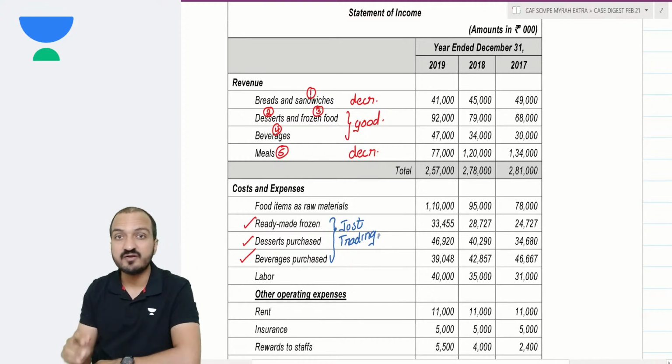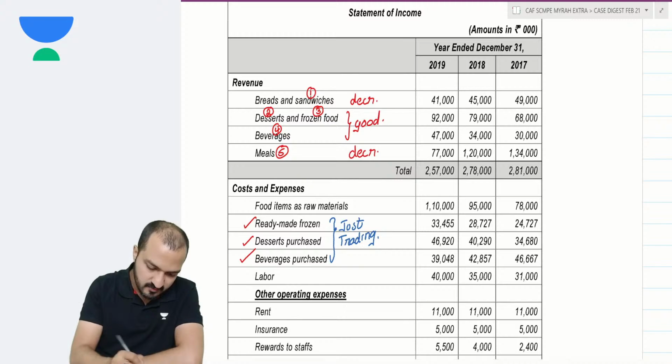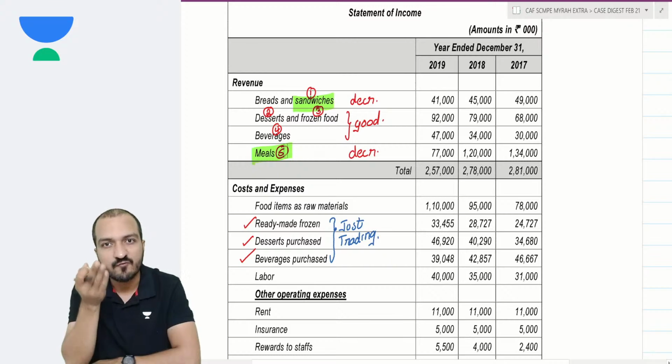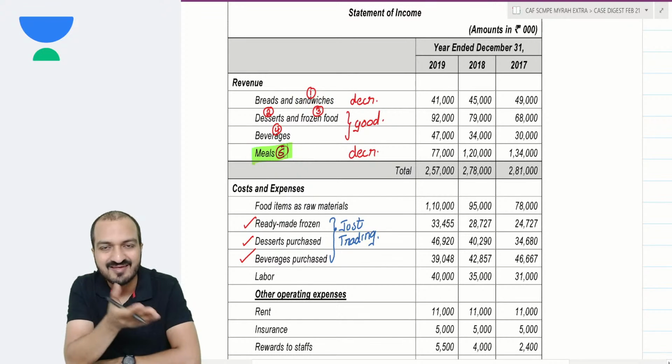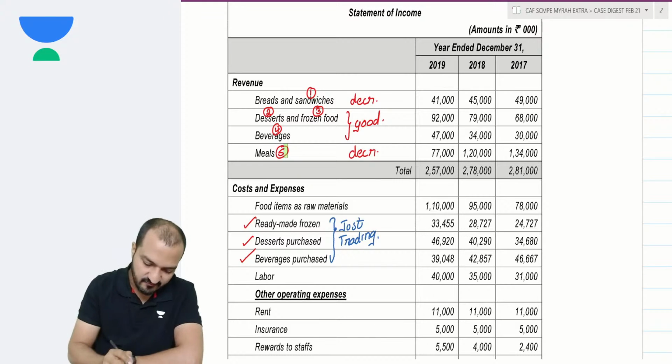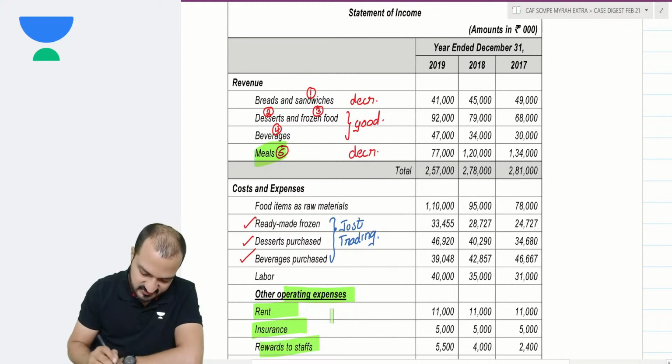These three items are only trading, not manufacturing. But sandwiches you are manufacturing and meals you are preparing. Naturally, because for preparing the meals you have so many recipes, you have so much materials in the warehouse and all that is definitely for just the meals. Okay. Other operating expenses you are given.